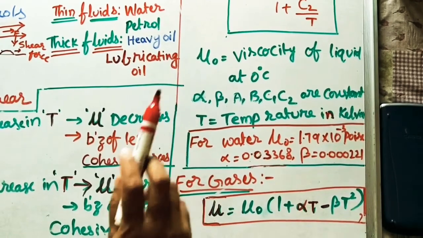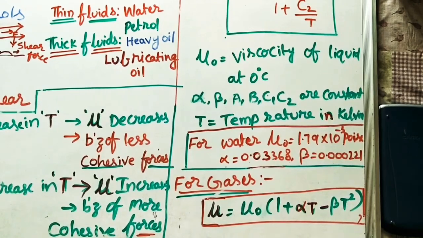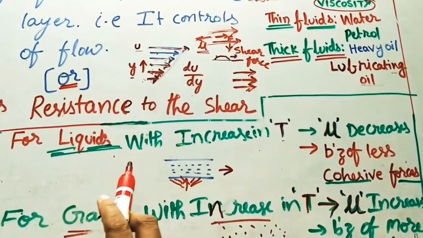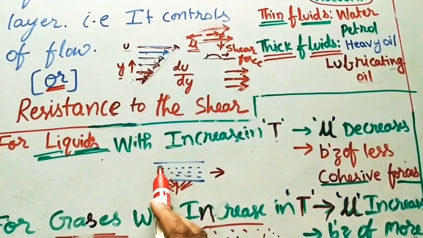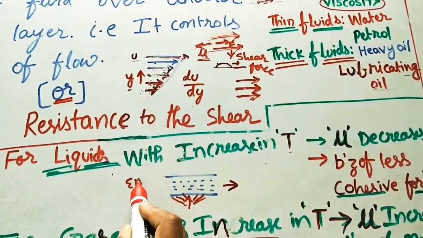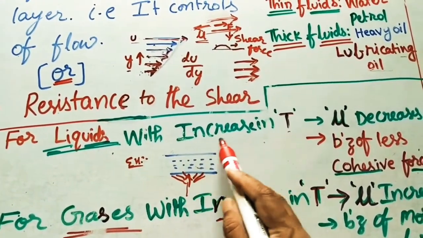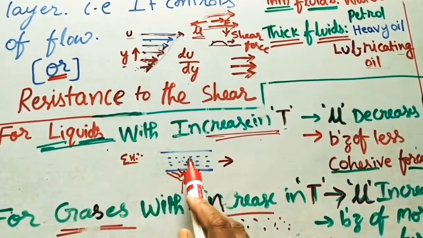Why in liquids with increase in temperature does viscosity decrease, and in gases with increase in temperature does viscosity increase? For liquids, take this example. I am taking a liquid and heating it, because I am increasing the temperature. With increase in temperature the particles will get energy.